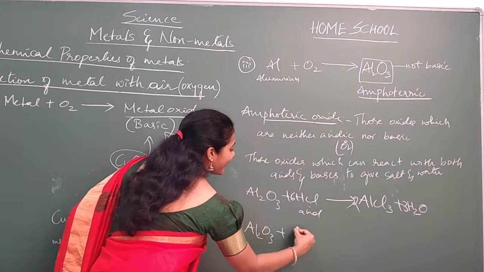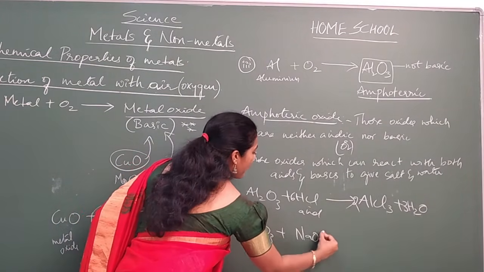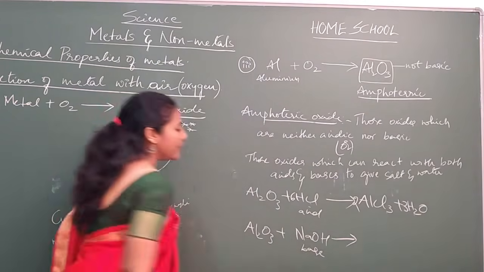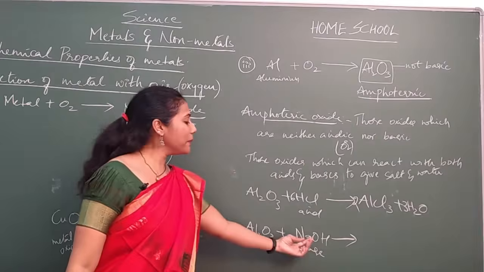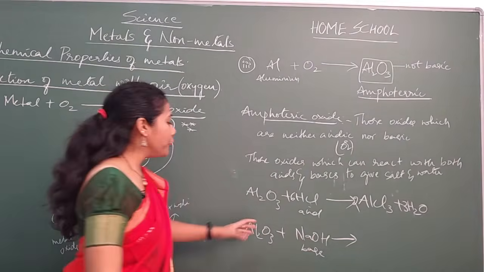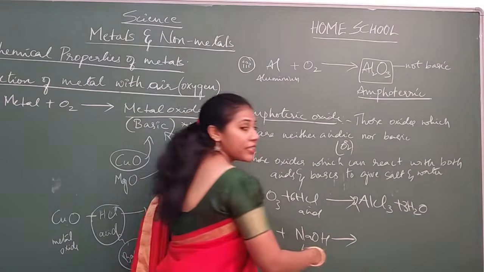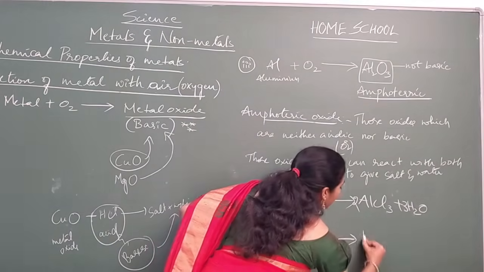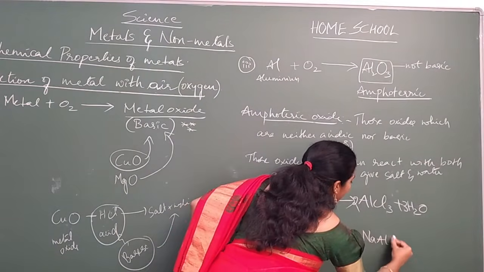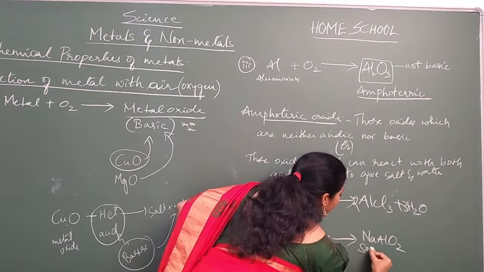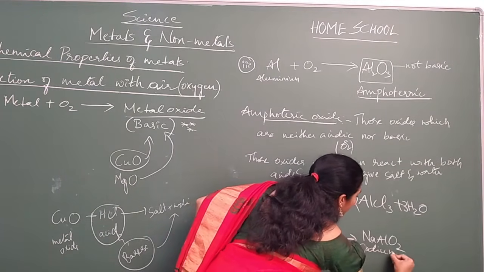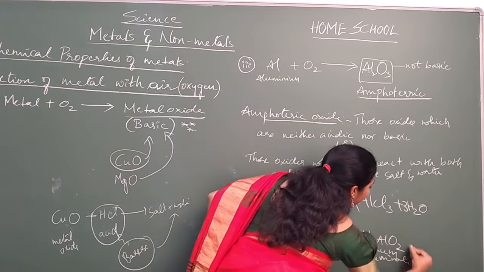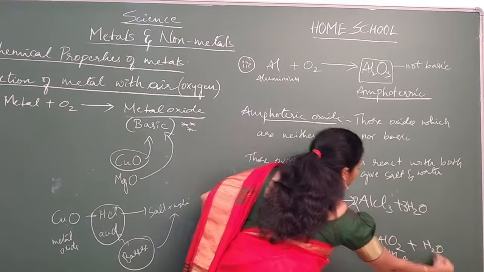Now Al2O3 reacting with a base. What is the best example for a base? NaOH, isn't it? What is the product you will get? Here you cannot predict the product easily; you should remember it. You will get sodium aluminate as a salt, NaAlO2, plus water as the byproduct.